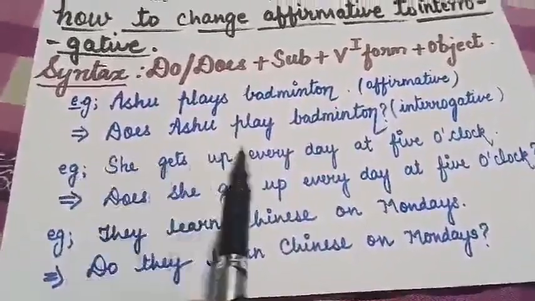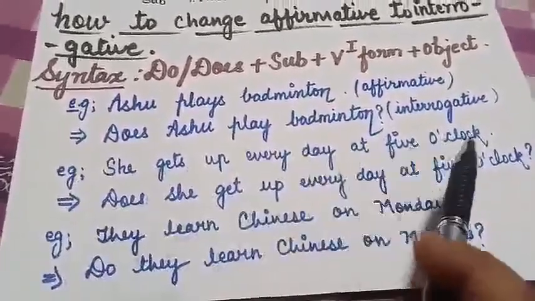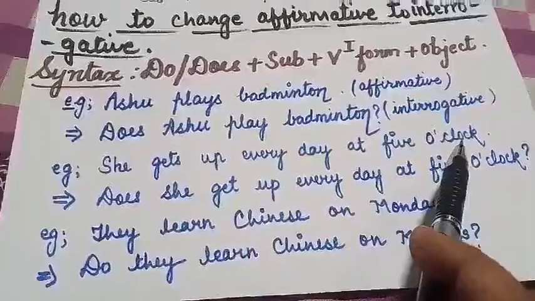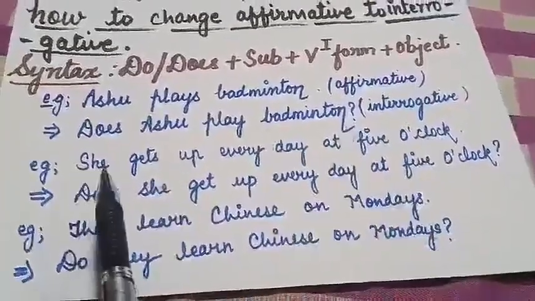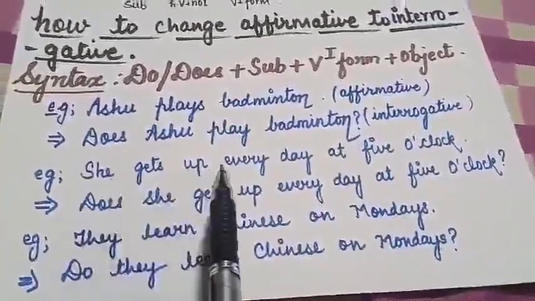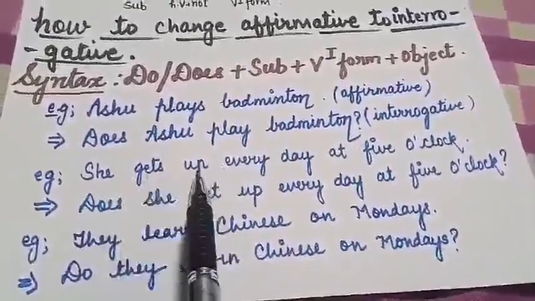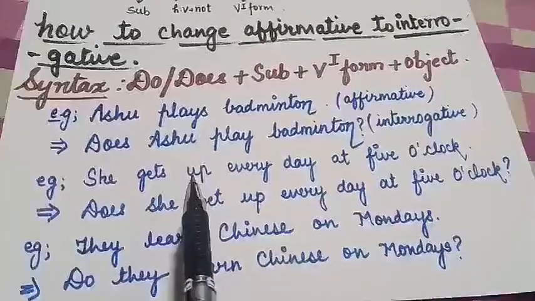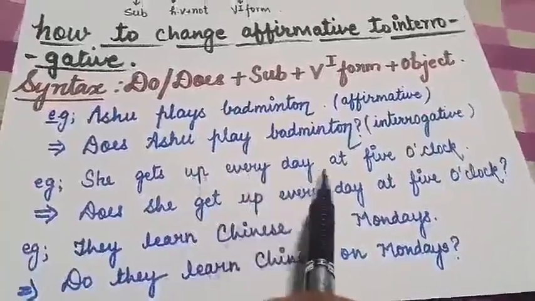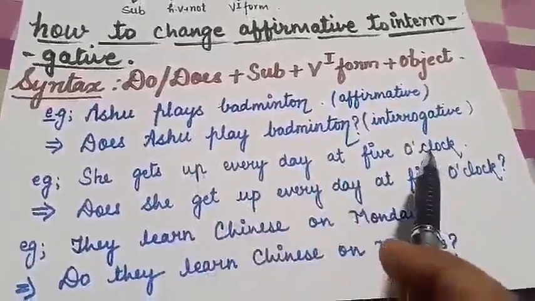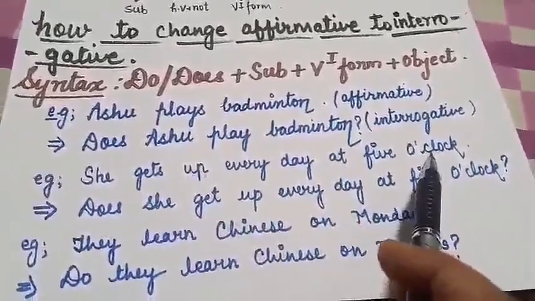Okay, let us take another example. She gets up every day at 5 o'clock. Here she is the subject. Gets up is the verb. Every day at 5 o'clock is other information. The object is missing in the sentence.